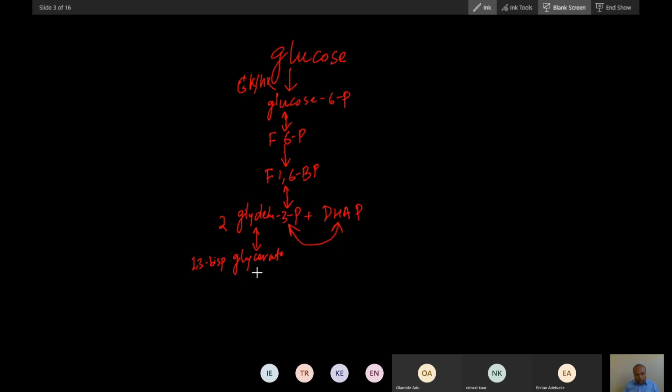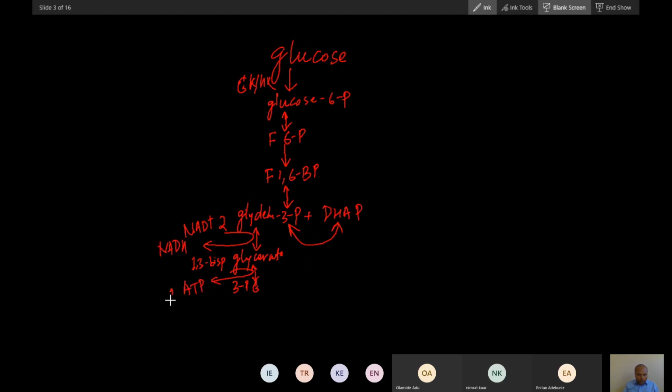Here there will be production of NADH from NAD plus. Now from 1,3-bisphosphoglycerate, what is produced? 3-phosphoglycerate. This is also a reversible reaction, by phosphoglycerate kinase, and there is production of ATP here.